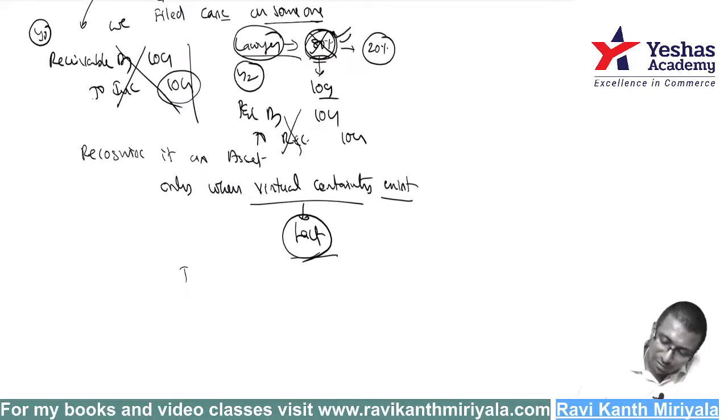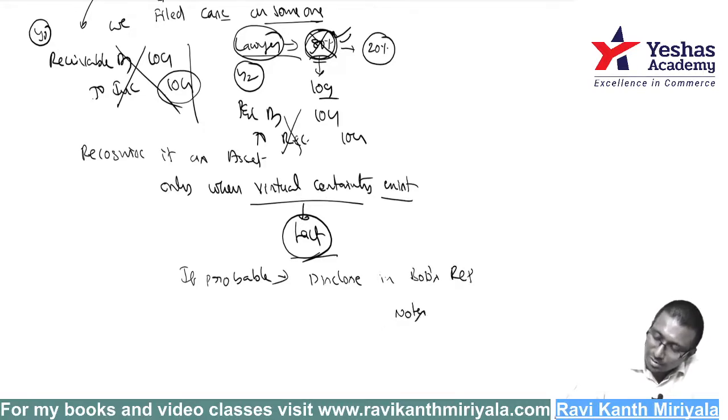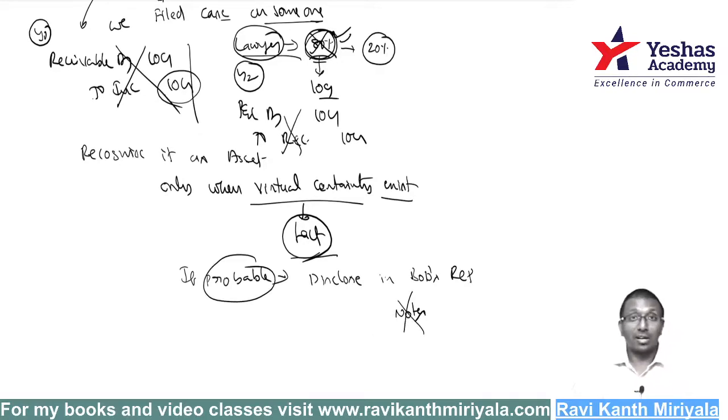Suppose, what does it say? If it is probable, sir, it is more than 80%, 90% information, disclose it. Okay, where to disclose, sir? You disclose it in the board of directors' report, not in the notes on accounts even today. If it is probable, meaning above 80%, the lawyer is saying 80% will win, tell it in the board's report basically.